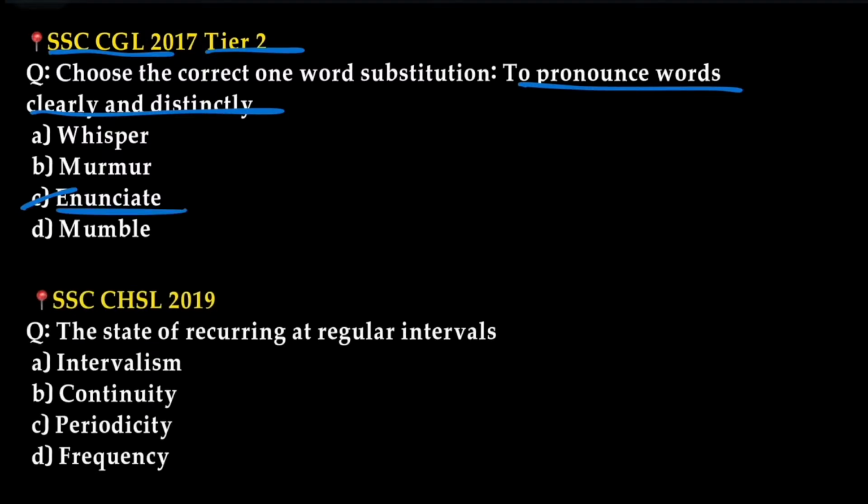And the next question we have is SSC CHSL 2019. The state of recurring at regular intervals. The state of recurring at regular intervals is periodicity.